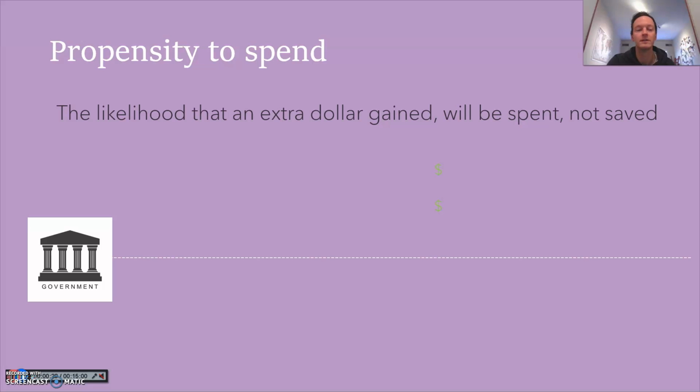Okay, so when people have money, there's generally two things that an individual can do with that money. They can either spend it or save it. And so we're going to talk about two different groups of people here and how they manage that extra dollar gained. And we're going to talk to it from the idea of if governments are to spend money, they've got a choice where they spend it. Okay, so they have a choice. They can give that money to a high income earner.